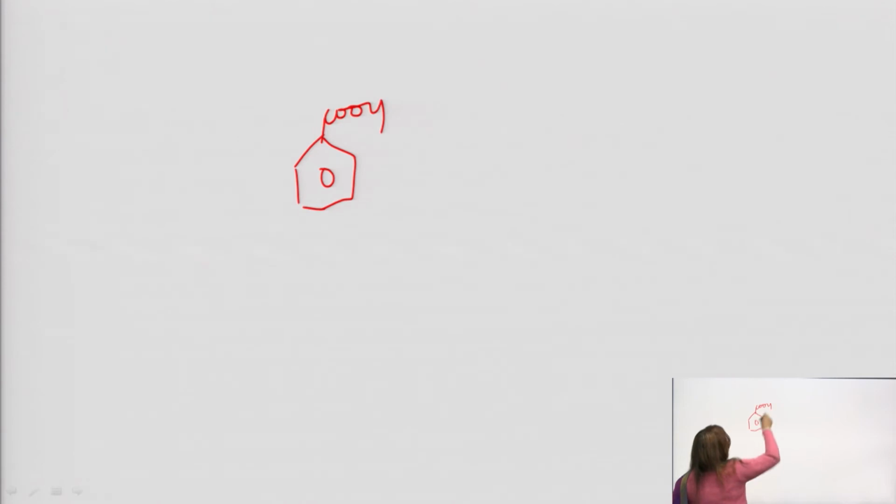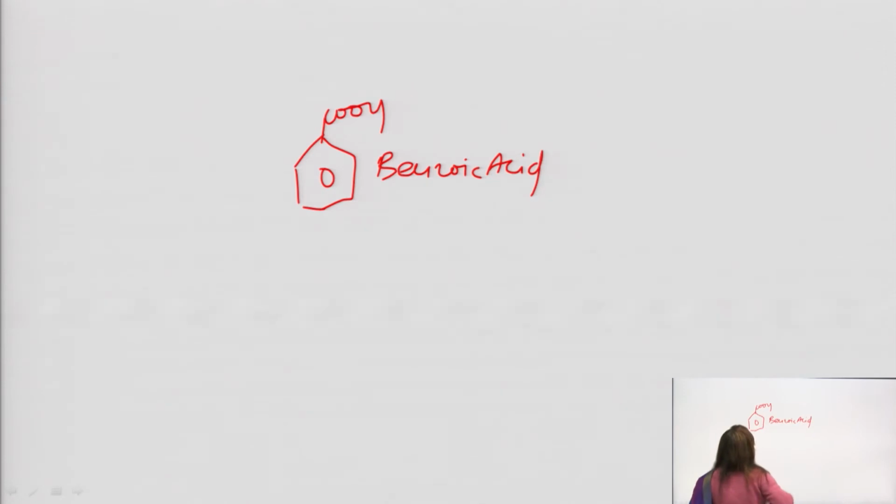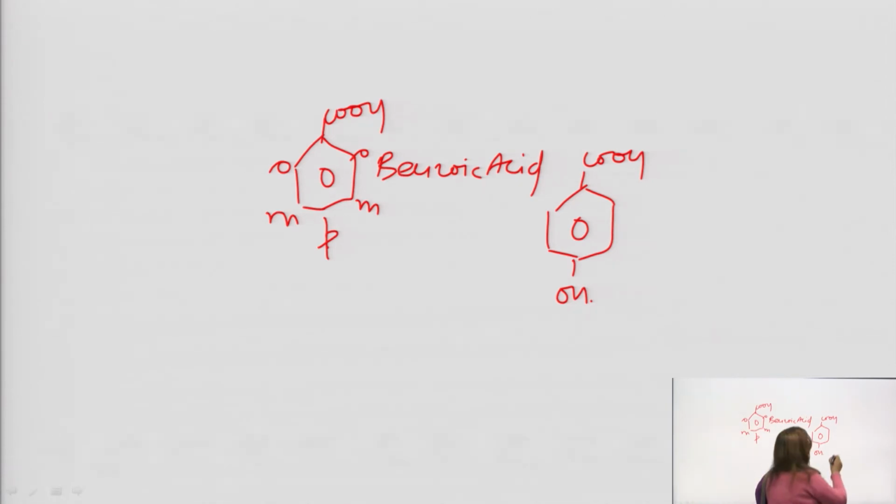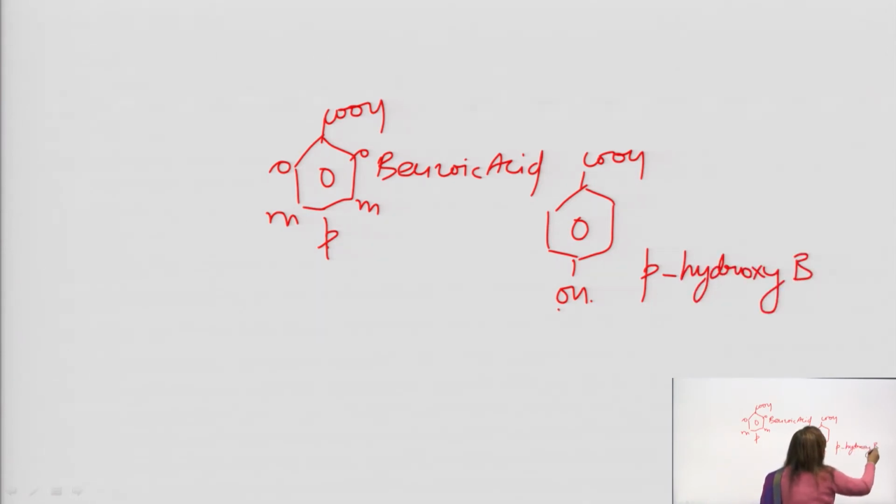And the nomenclature of aromatic acids is very easy. Suppose this is COOH, right? This is benzoic acid. The positions on benzoic acid are: these both are ortho, these are meta and these are para. If a moiety attaches itself to para, then you have to write the location of position. The location is para, short form P, OH is hydroxy, so para hydroxy benzoic acid.